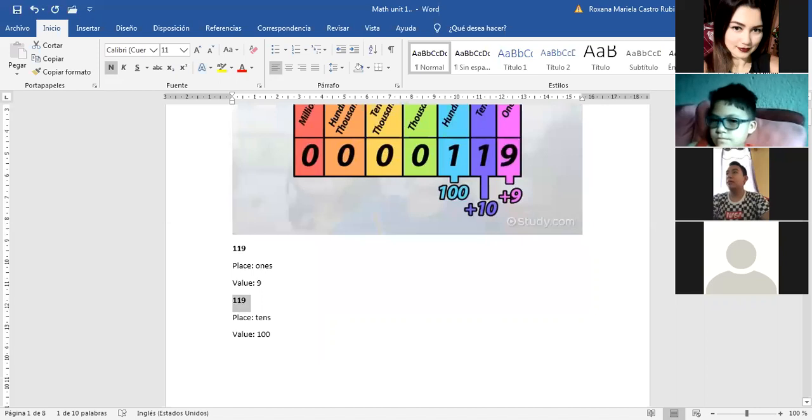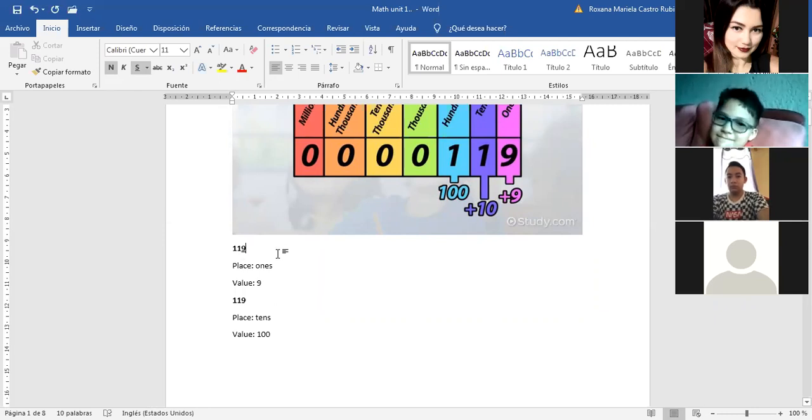What is a number worth? You want to know the worth of a number. In this case, we have 119. As you can see, what is the place of the number 9? We're going to talk about this one. I underline the number 9. What is the position of the number 9?